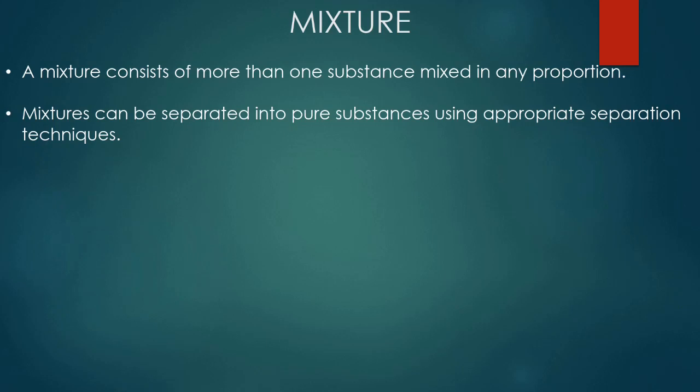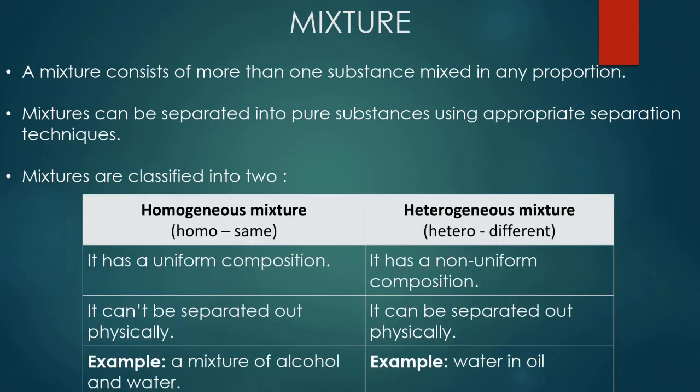There are different techniques for different types of mixtures, and mixtures are classified into two: homogeneous mixtures and heterogeneous mixtures. The word homo means same, and the word hetero means different. Homogeneous means it has a uniform composition, same composition throughout. Whereas heterogeneous has a non-uniform composition, a different composition.